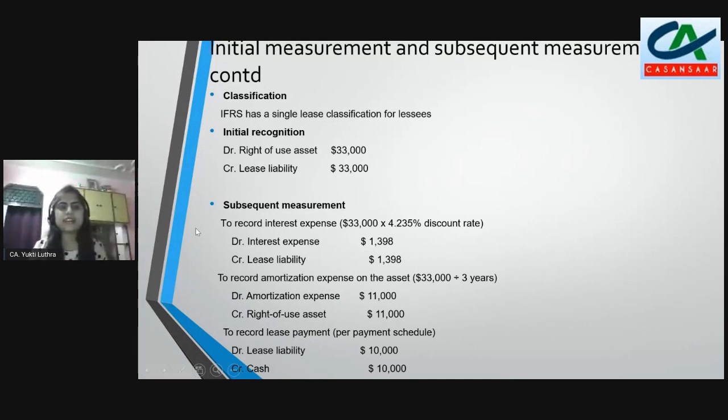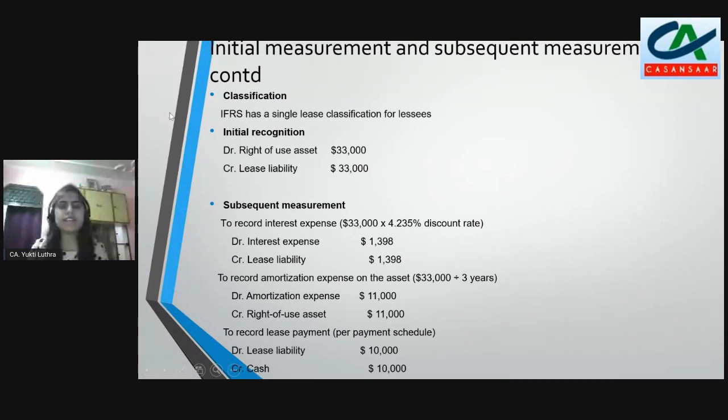Now, at the end of year 1, how will I account for this? Now we have two items in my balance sheet, right of use asset and lease liability. So what will I do with this right of use asset? I will amortize it over the lease term, that is my 3 years. So at the end of year 1, I will amortize it like my other assets. Amortization expense debit, this will go to P&L, and right of use asset credit. So my asset will get depreciated every year.